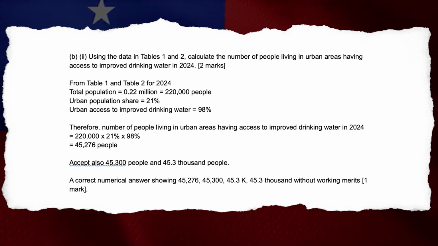Therefore, number of people living in urban areas having access to improved drinking water in 2024 equals 220,000 times 21% times 98% equals 45,276 people. Accept also 45,300 people and 45.3 thousand. A correct numerical answer showing 45,276, 45,300, 45.3K, 45.3 thousand without working merits 1 mark.